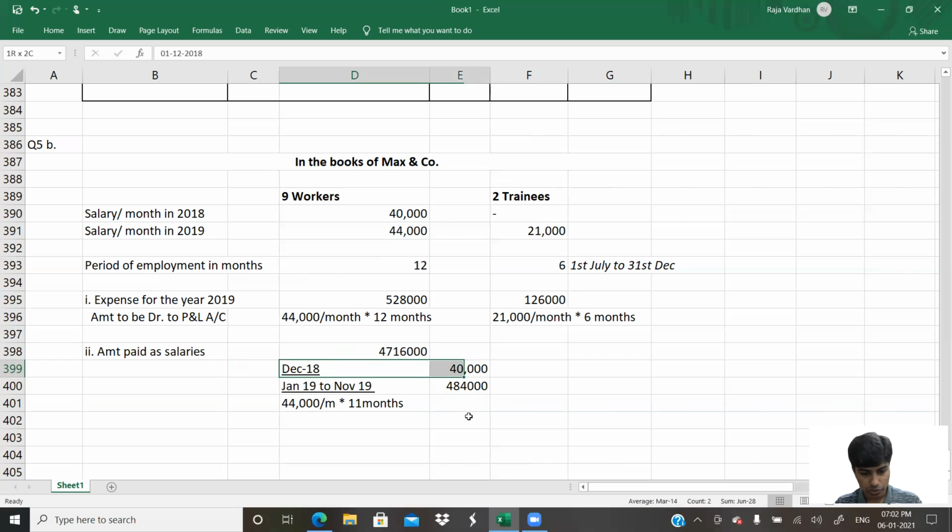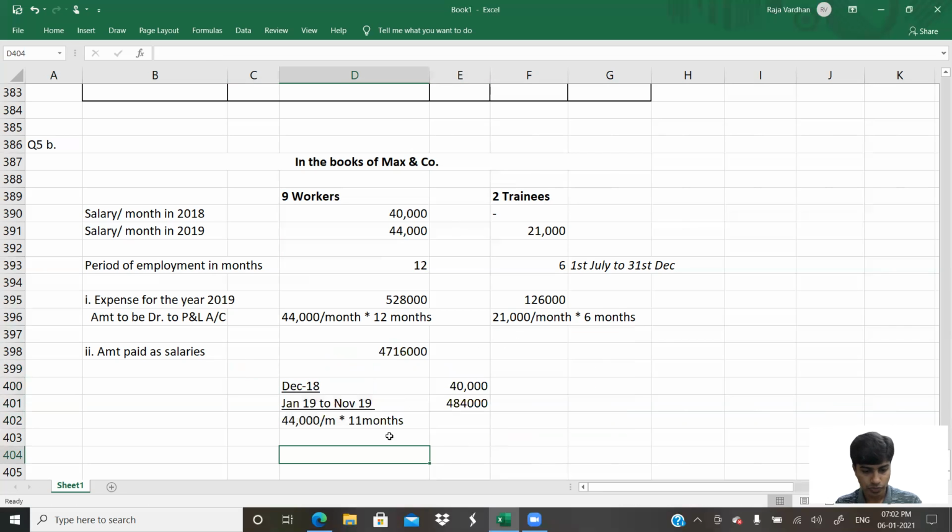Okay, if you want, I'll put this a little below. For the month per worker.